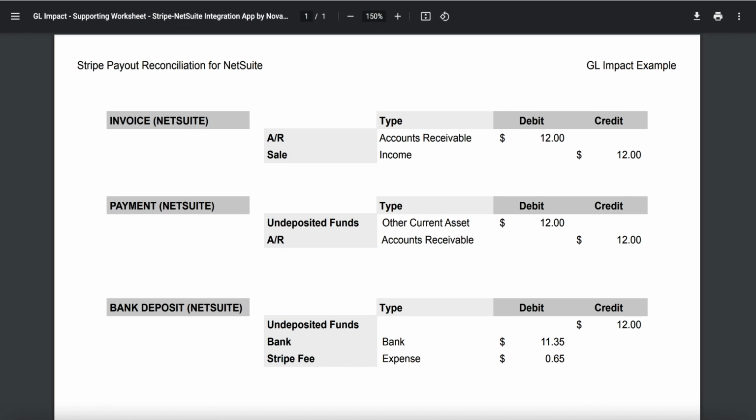Here is a summary view of the GL impact that invoice, payment, and bank deposit records have. In NetSuite, when an invoice is created, AR is debited for $12 and sale is credited for $12. When a payment is created, undeposited funds is debited and AR is credited for the same amount. When a bank deposit is created, bank and Stripe fees are debited for $11.35 and 65 cents respectively, and undeposited funds is credited for $12.